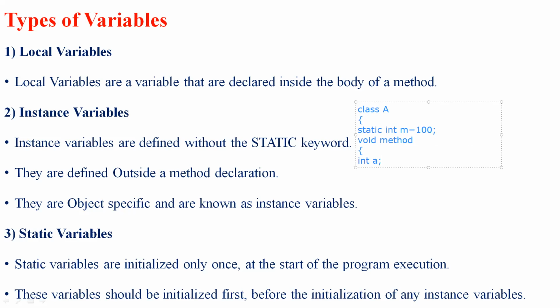Next I have the main, that is public static void main. Inside the main, I can even write int b.